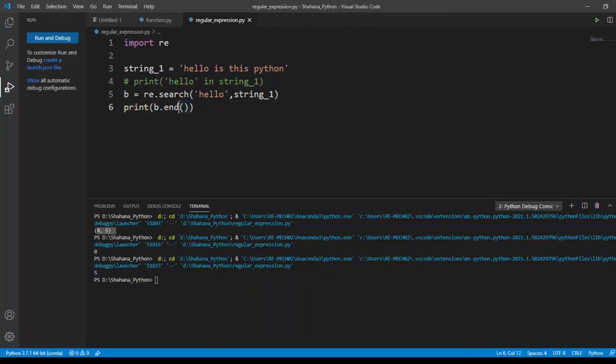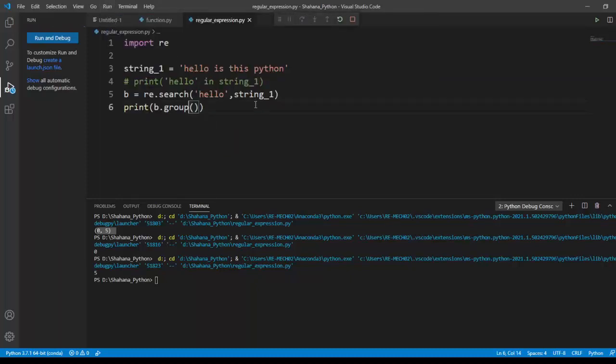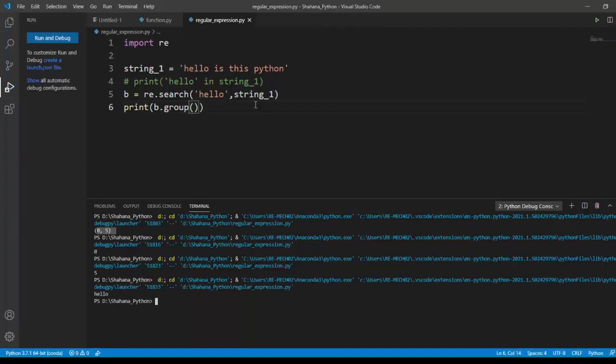And also I can make a group. I have another keyword called group. It gives hello, the keyword that's matching. Simply searching with an in operator is one thing, but the regular expression gives us more power, more methods to make use of, for example the start of the index position, the end of the index position, like that. That's where the regular expression plays a vital role.